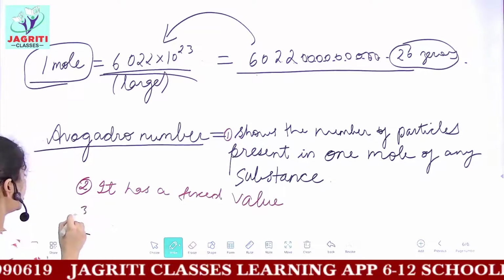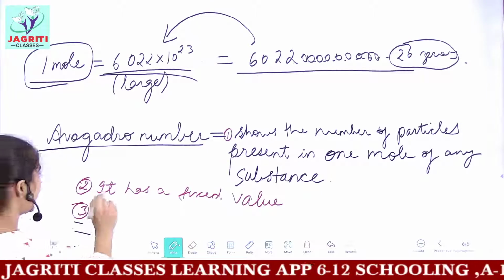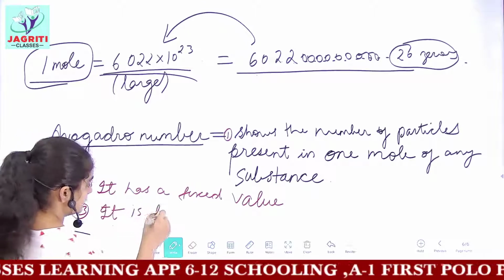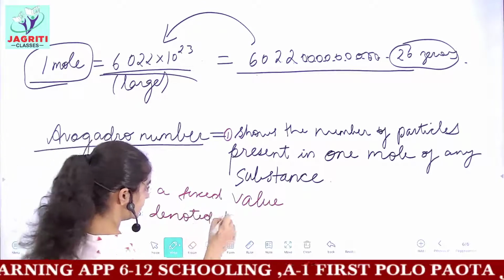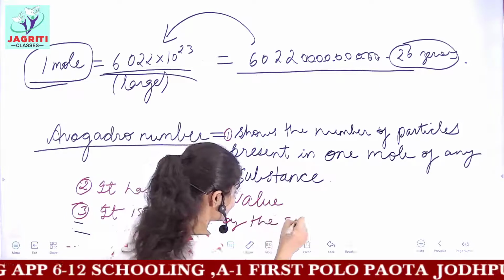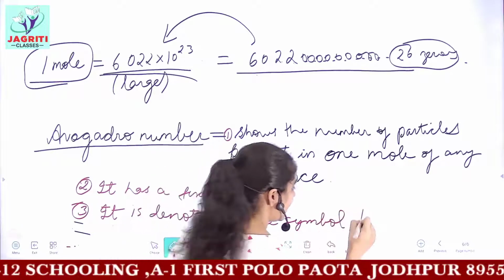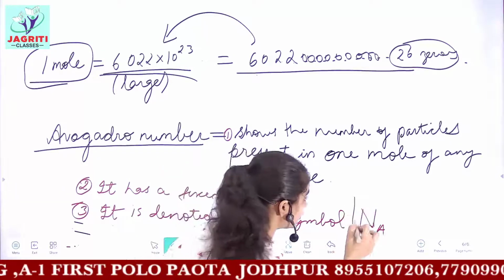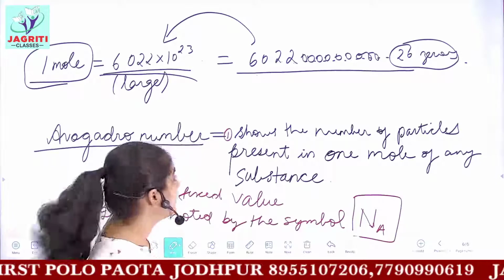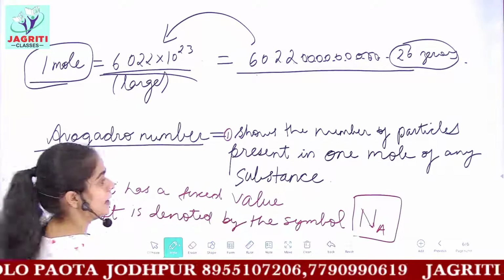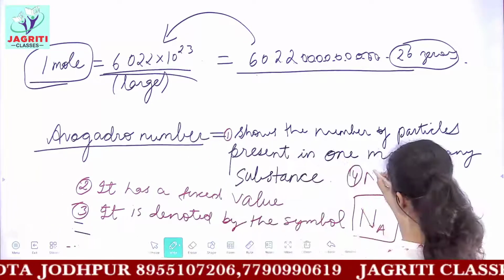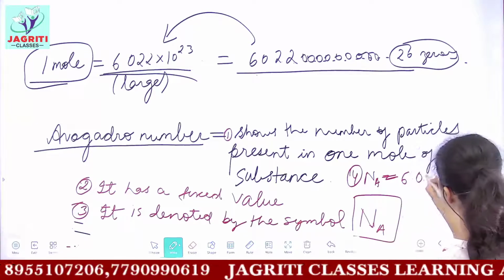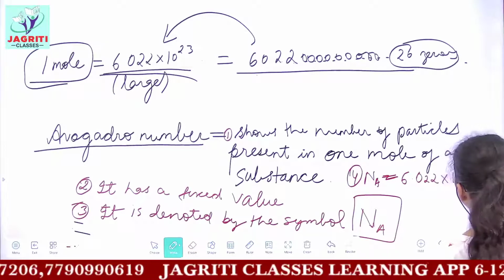And the value of Avogadro number, you have to write it in the third point. Avogadro number is denoted by the symbol capital N and small a written in the subscript. So the symbol of Avogadro number is Na, okay, it is also represented by Na. And the fourth point, the value of Na, which we are using in our questions, is 6.022 into 10 raised to the power 23.